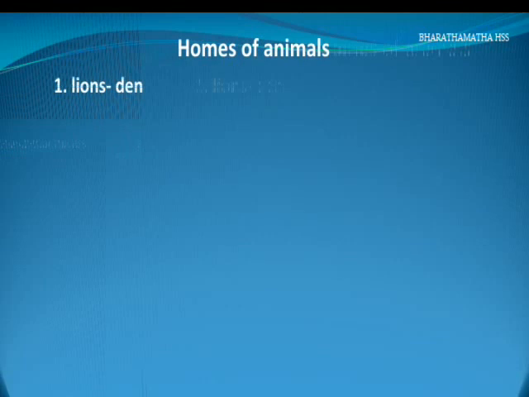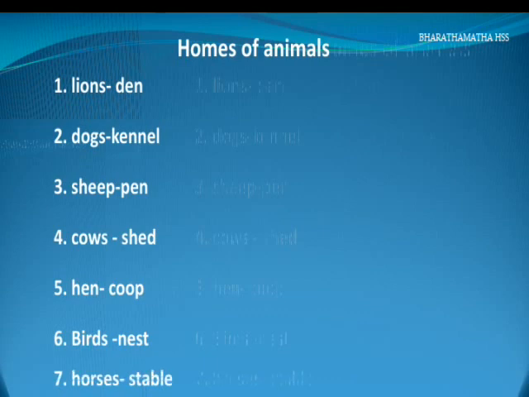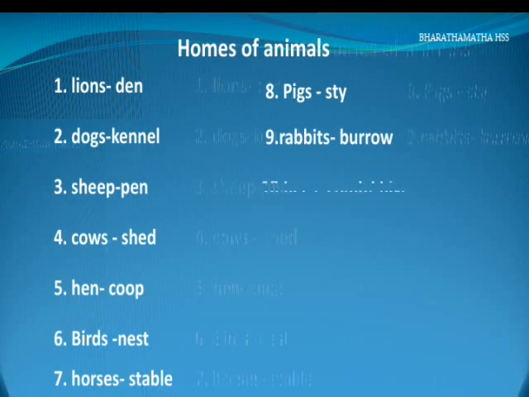Lions live in den. Dogs live in kennel. Sheep live in pen. Cows live in shed. Hens live in coop. Birds live in nest. Horses live in stable. Pigs live in sty. Rabbits live in burrow. Bees live in comb.